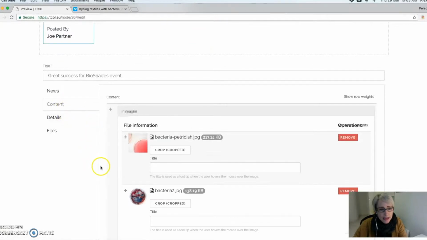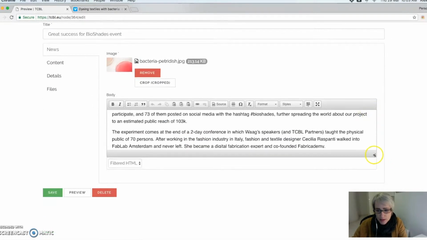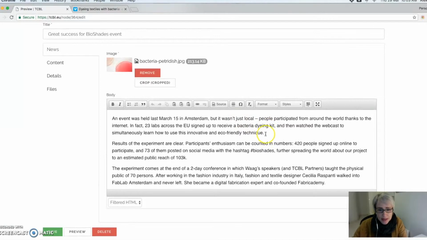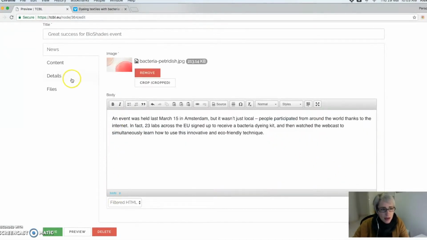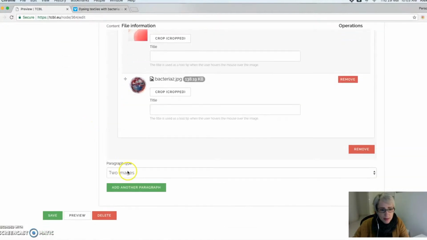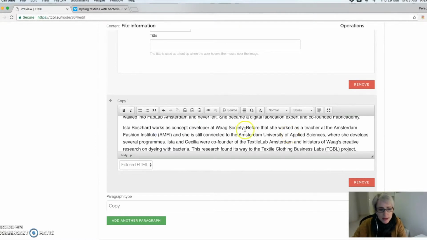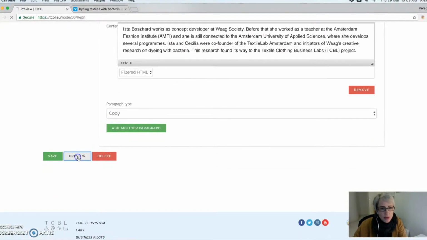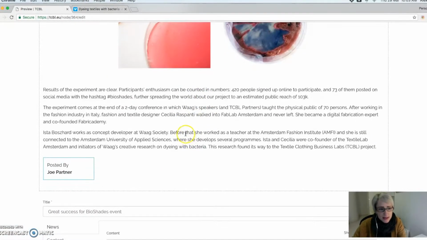If I want this to go in between the text, what I would have to do is take, for example, the beginning of my text here, remove the rest of it, and add a content block copy below this one. There we go. This is getting to be advanced formatting here, but that's going to look like this. So I have my text, and then the image, and my text continues.